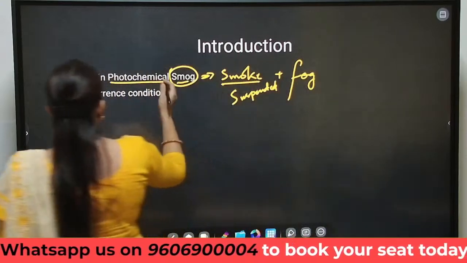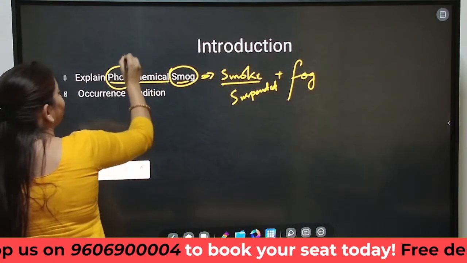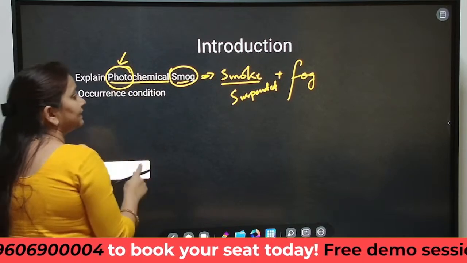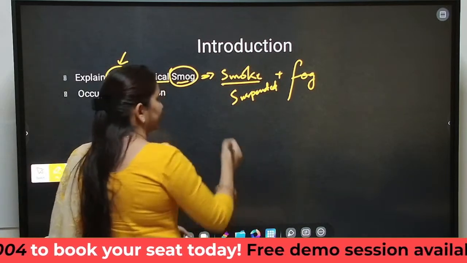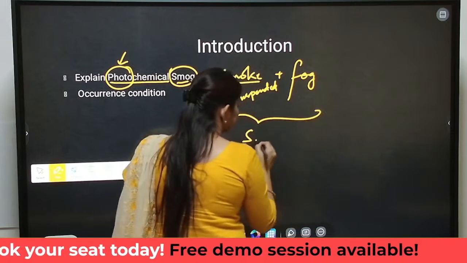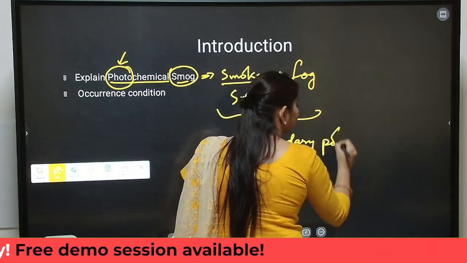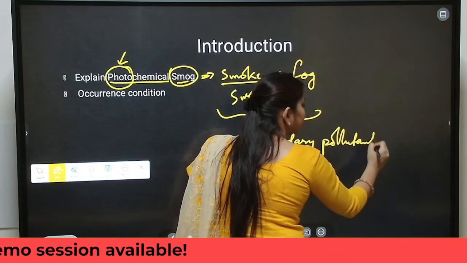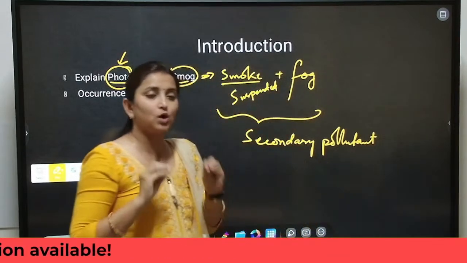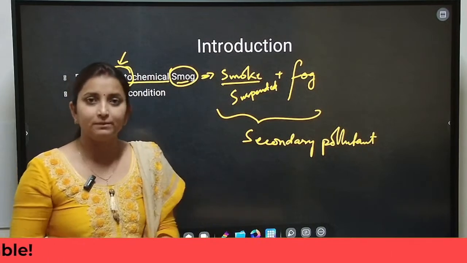Now what about photochemical? We are calling this photo because this is happening in presence of sunlight only, which makes this a secondary pollutant. Now, what is a secondary pollutant and what is a primary pollutant? A primary pollutant is something that is causing harm to human beings or living beings directly.